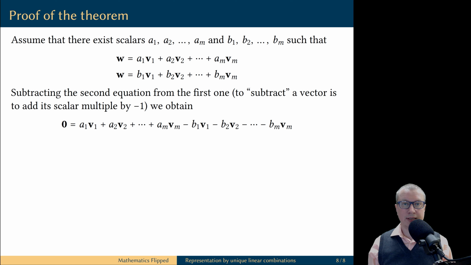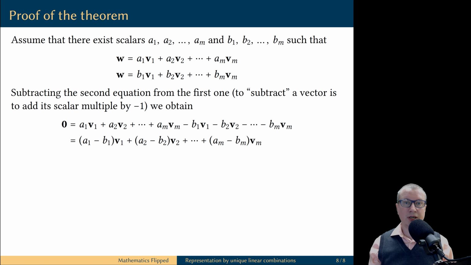To do this, let's subtract the second equation from the first equation. On the left-hand side, we have vector W minus vector W. This is the zero vector. And on the right-hand side, we subtracted the linear combination using B scalars from the linear combination using A scalars.